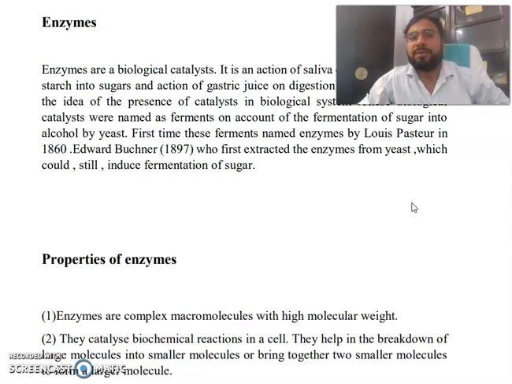These ferments were first named enzymes by Louis Pasteur in 1860, and Buchner in 1897 first extracted the enzyme from yeast, which could still induce fermentation of sugar.